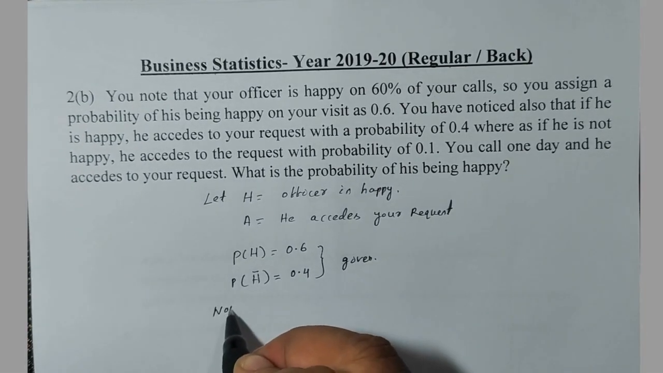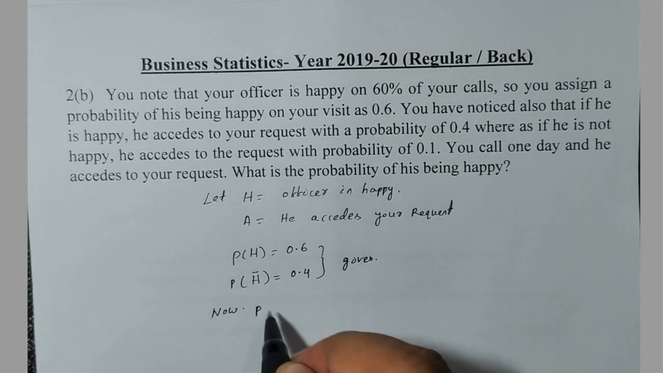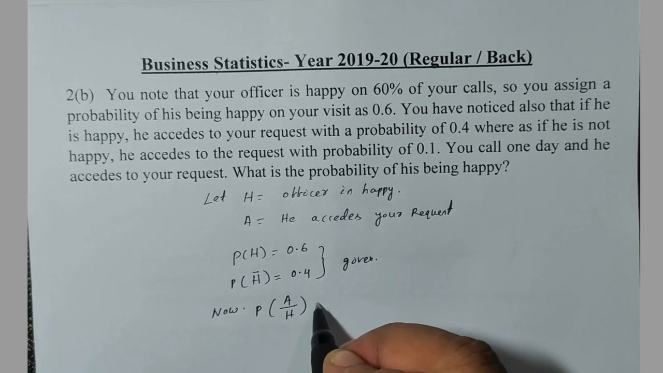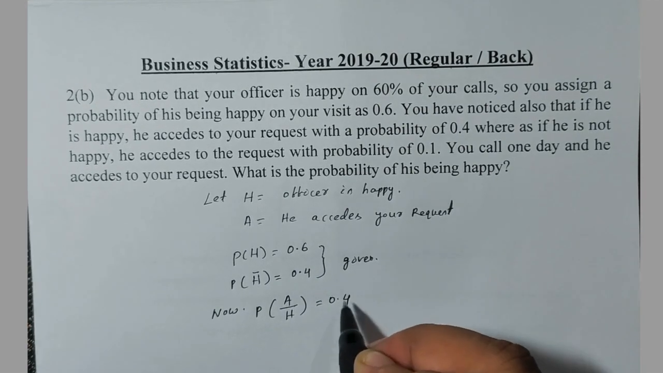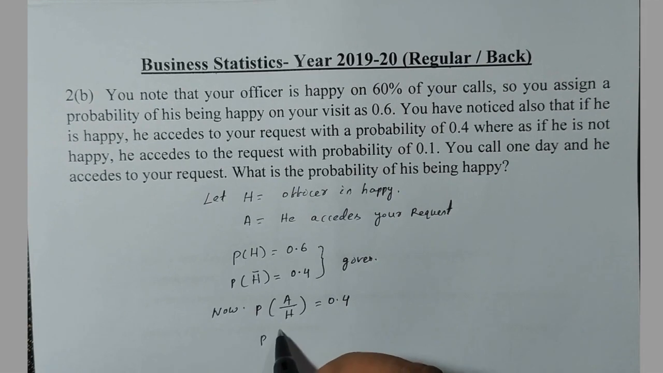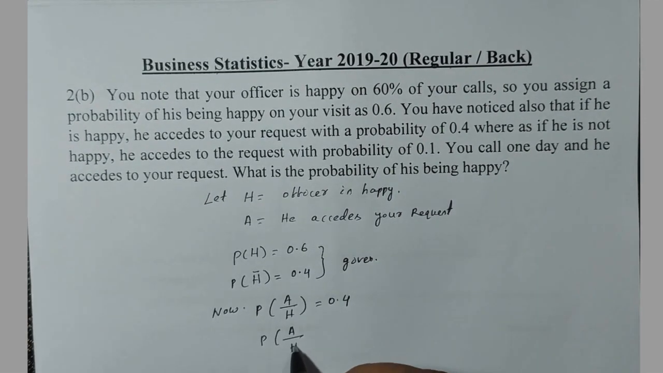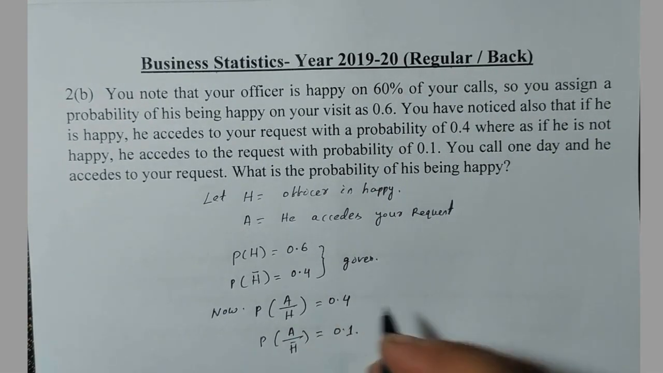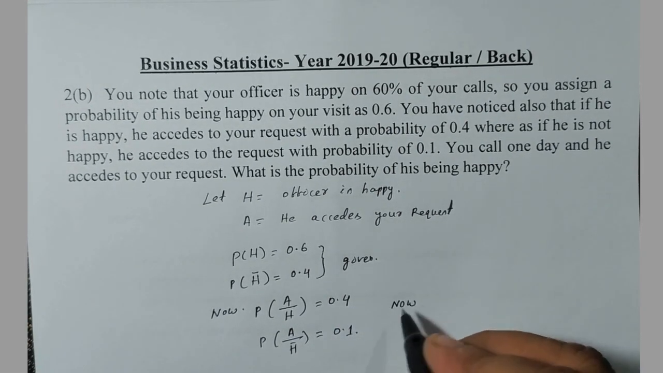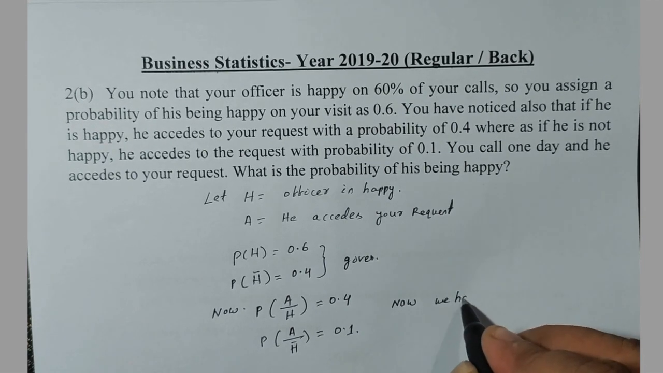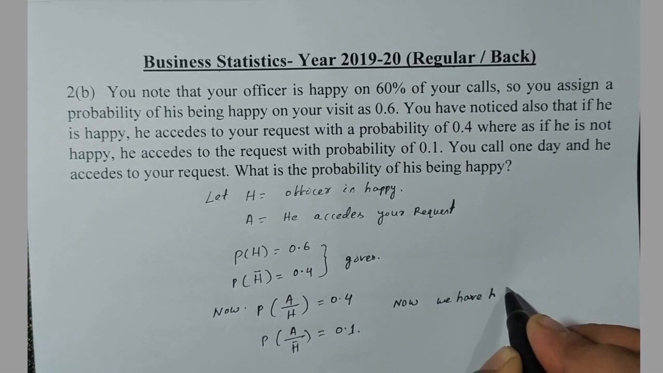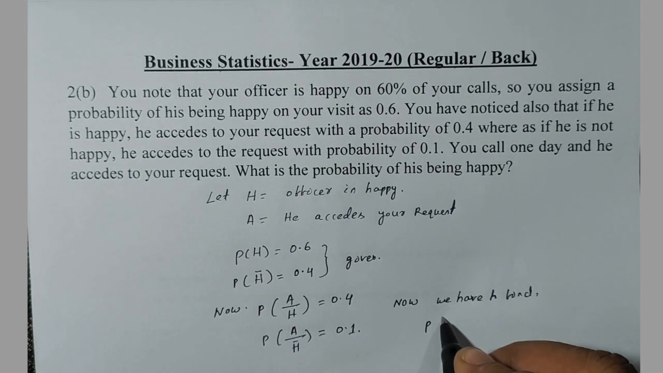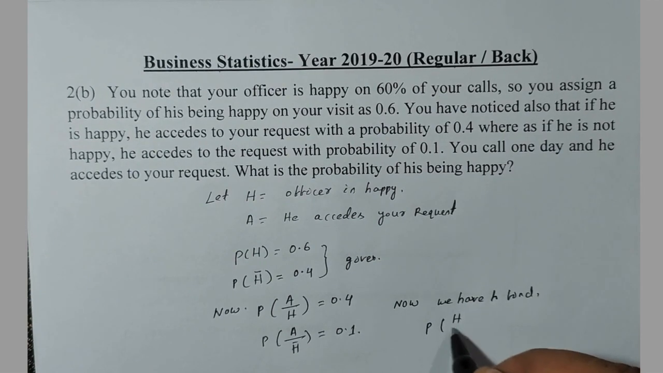Now the probability of A divided by H is given as 0.4, and the probability of A divided by H bar equals 0.1. So now we have to find the probability of his being happy.